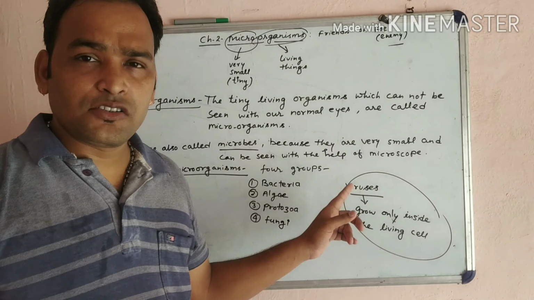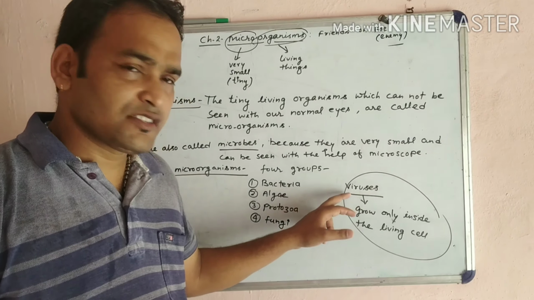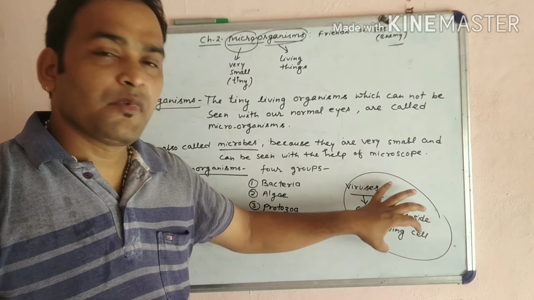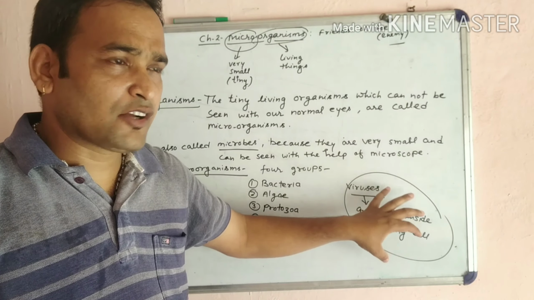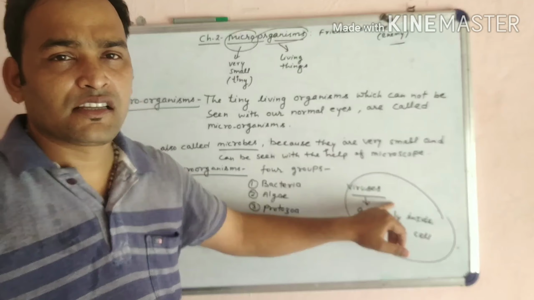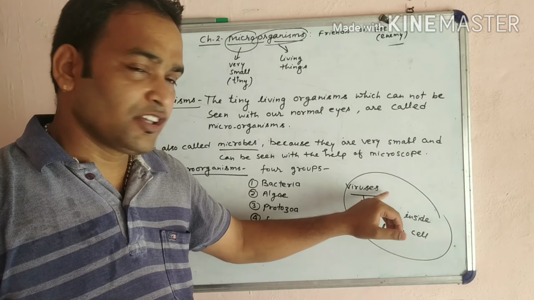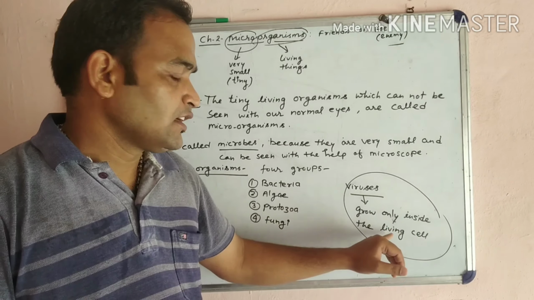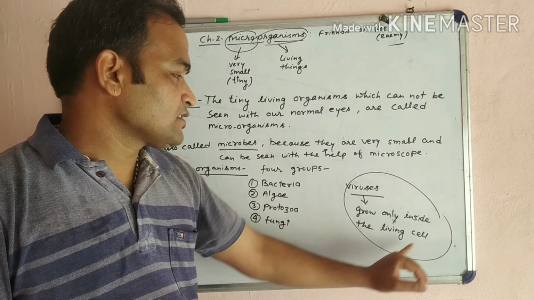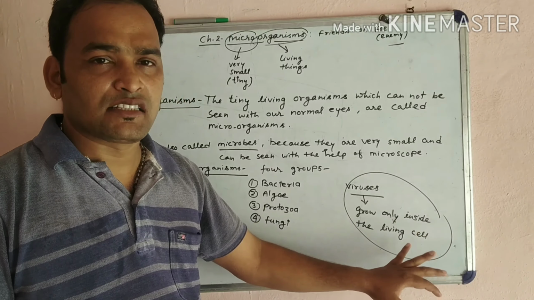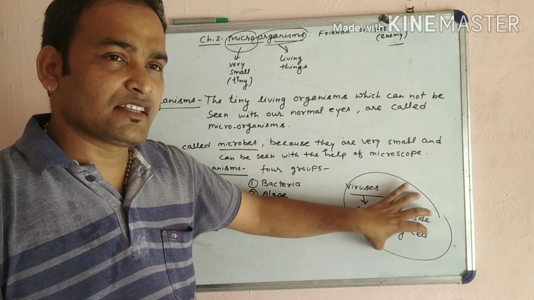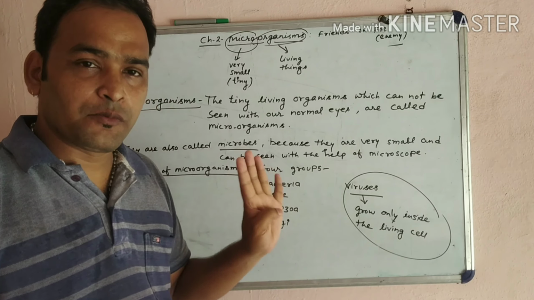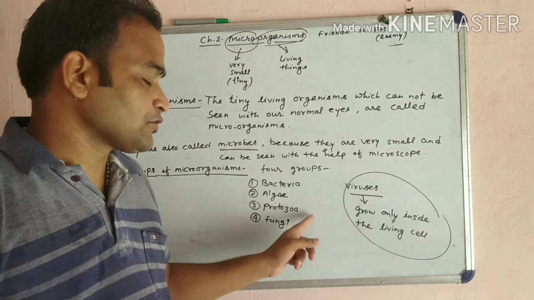Viruses are very small, even smaller than other microorganisms, but they are not microorganisms because they are not living. Outside they are like non-living things, but as soon as they enter an animal's body, they become living. So viruses grow only inside living cells, and we cannot categorize them into this category. Okay. So how many groups are there? Total 4 major groups: bacteria, algae, protozoa and fungi.